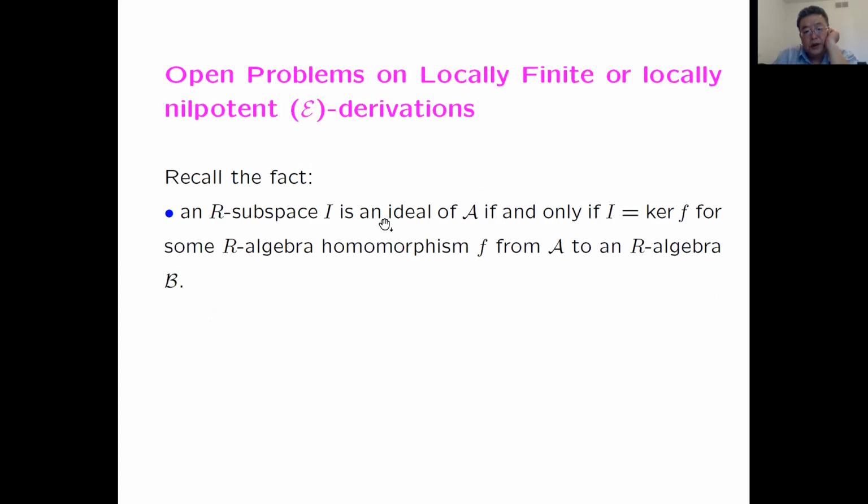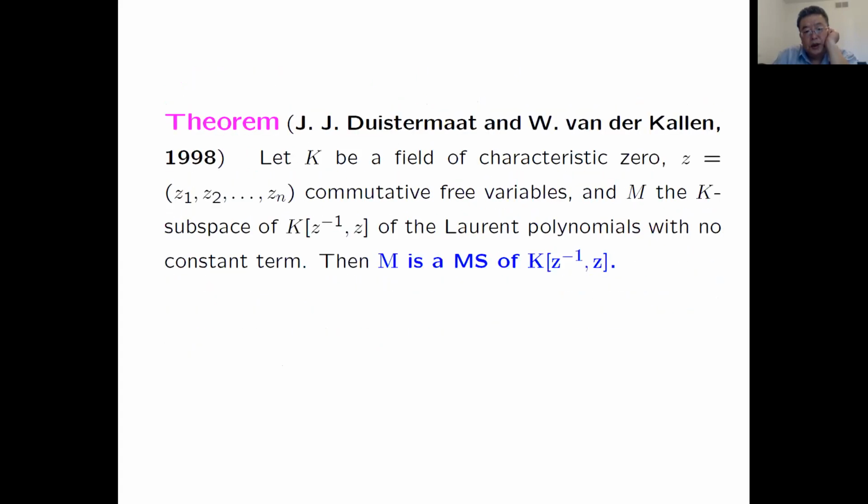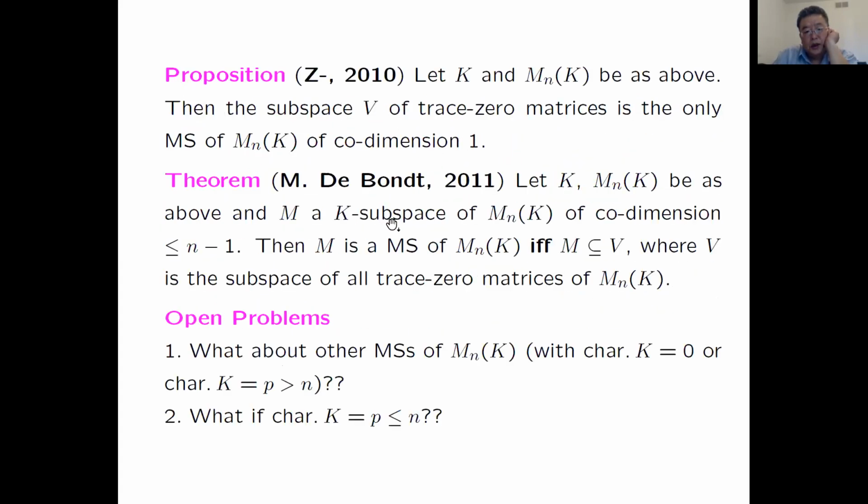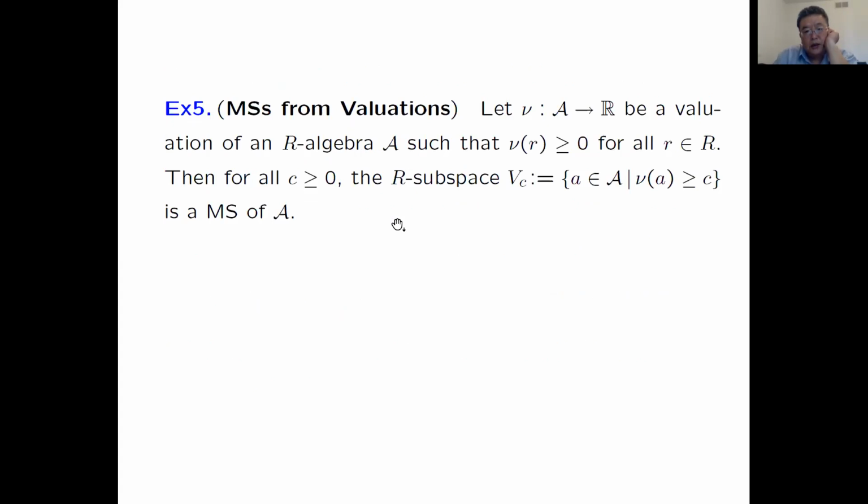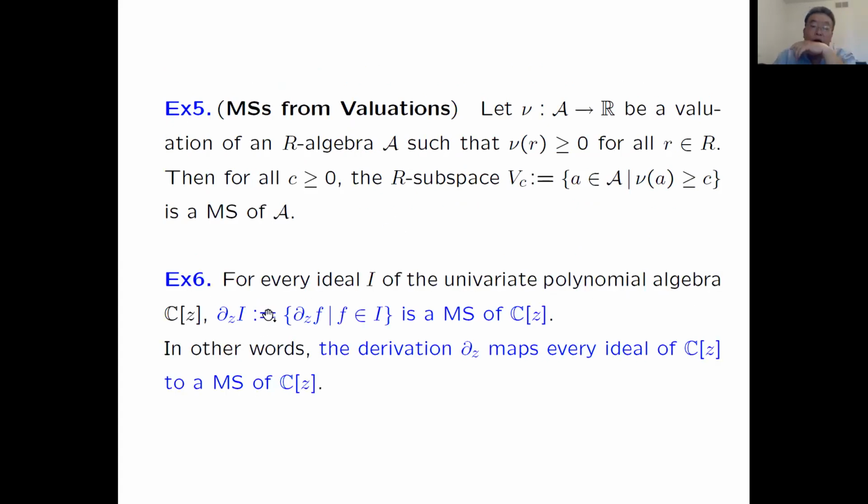Let me show you. Where is it? Yeah, right here. So that conjecture is true actually for the univariate polynomial algebra. It maps every ideal, because the algebra is commutative, so left, right and two-sided are the same. This derivation is locally nilpotent, roughly, up to a constant multiple.